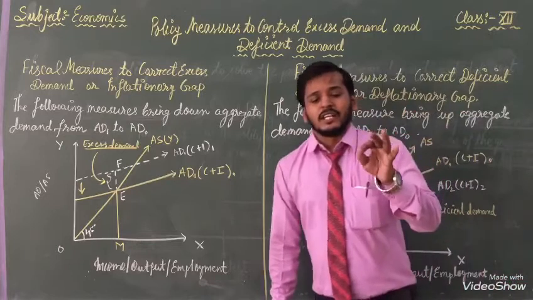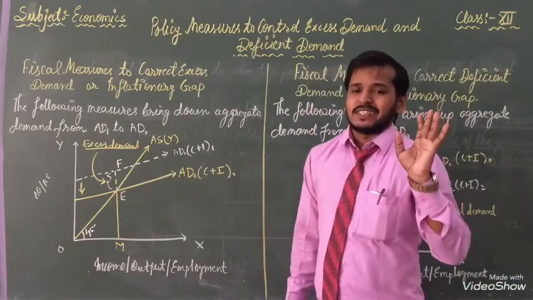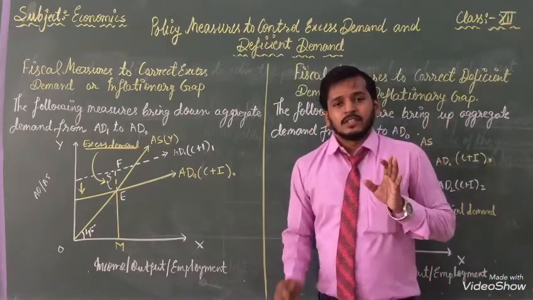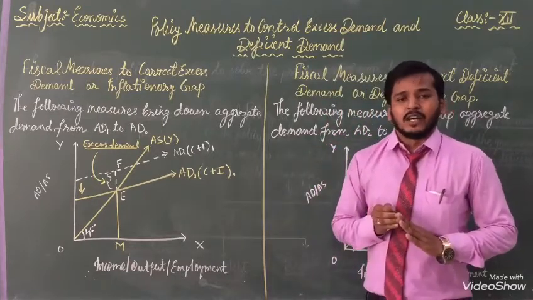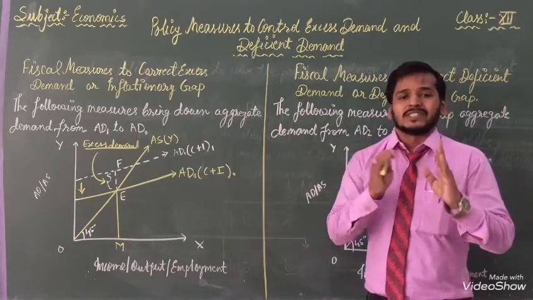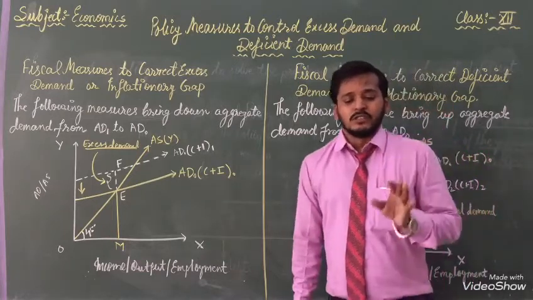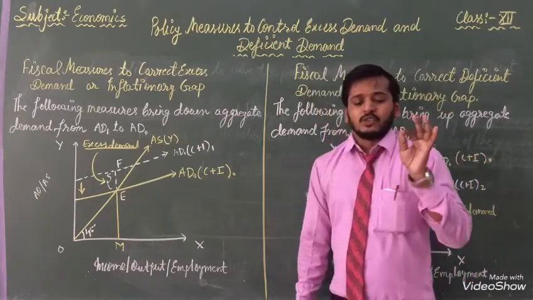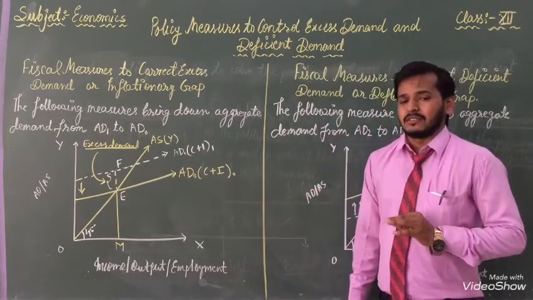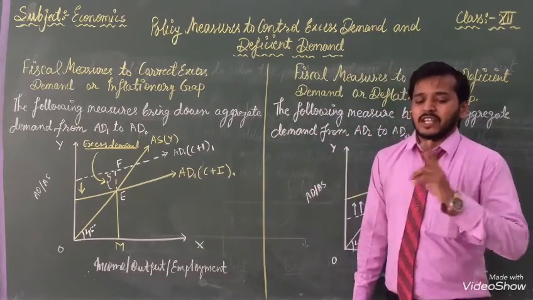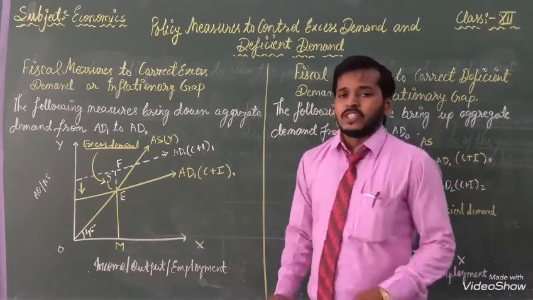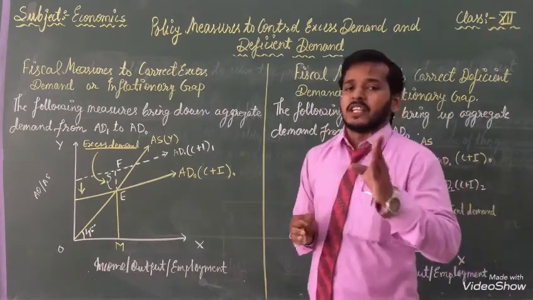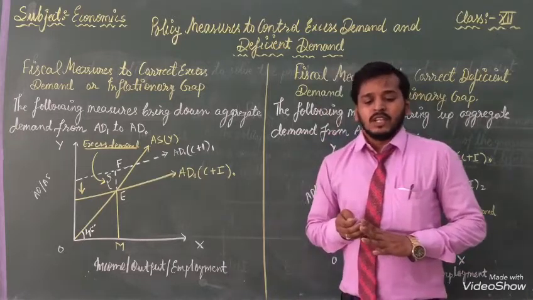And the last one I told you, deficit financing. Then also we have to know how to control the excess demand. First, the government should reduce the deficit financing. Second, it will reduce the supply of money. Who is reducing the supply of money? Only the government can do it.